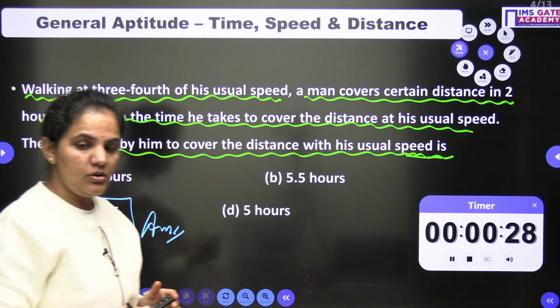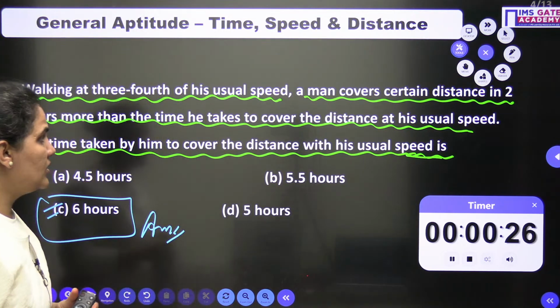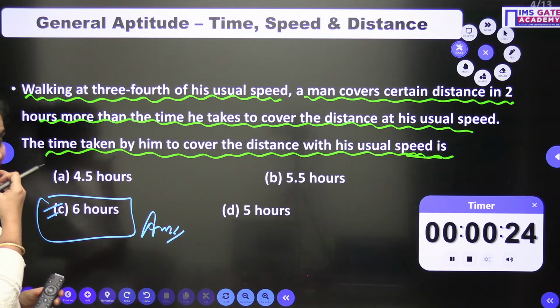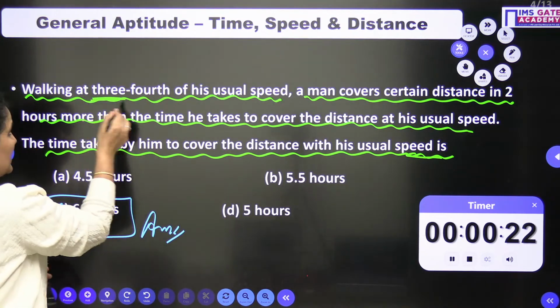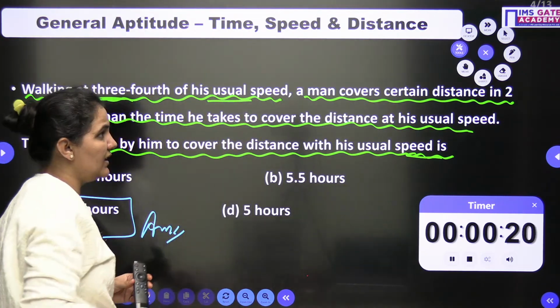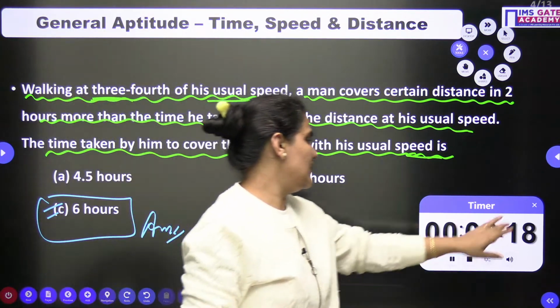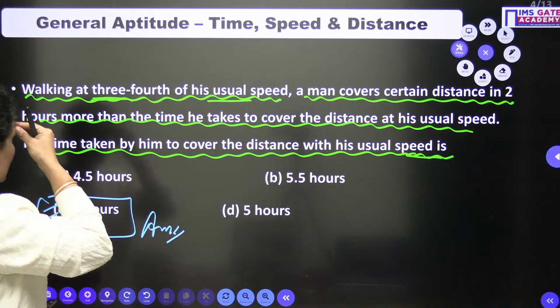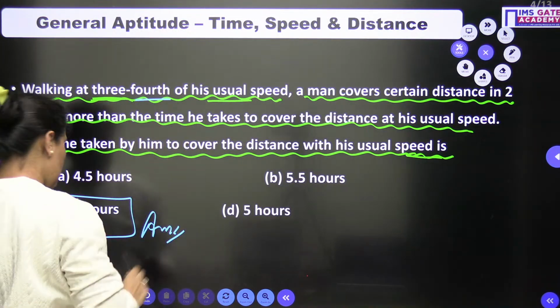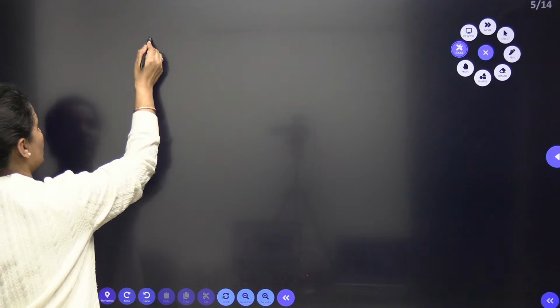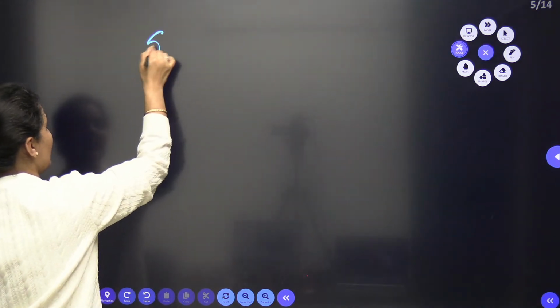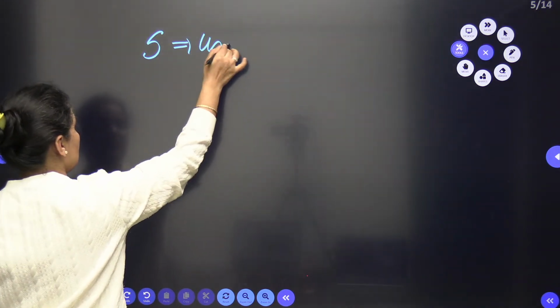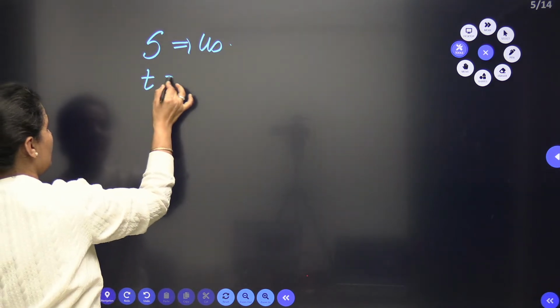Alright, let's go for the solution. Let's read out the question again. Walking at 3/4 of his usual speed, a man covers a certain distance. Let's solve it. Walking at 3/4 of his usual speed. So again let me take the usual speed as s. This is my usual speed, and the normal time is t.